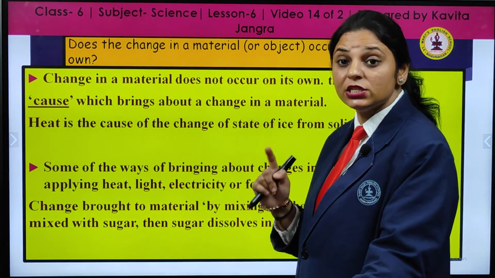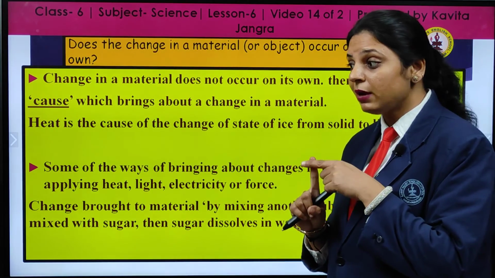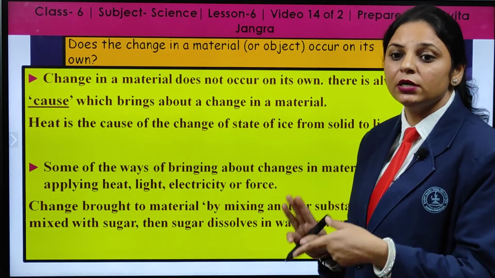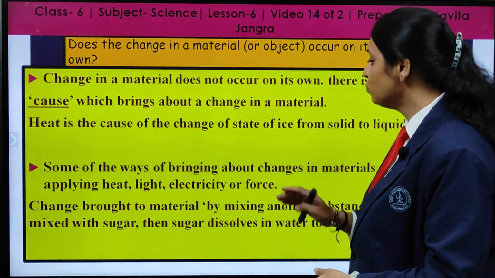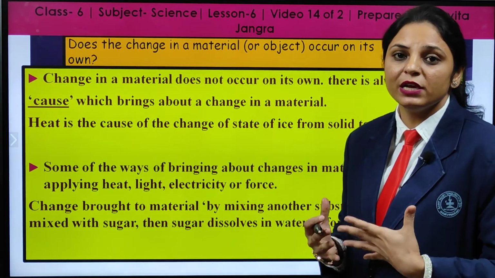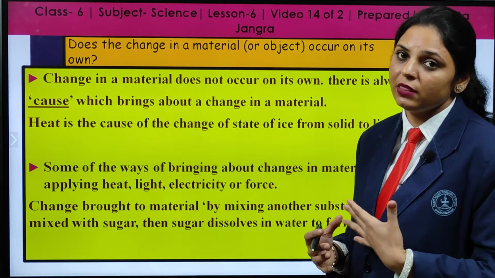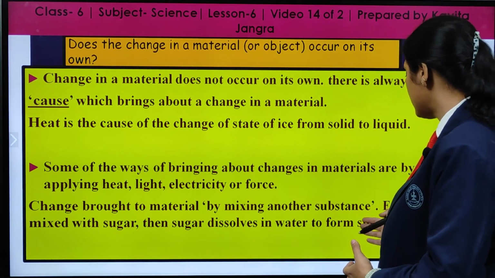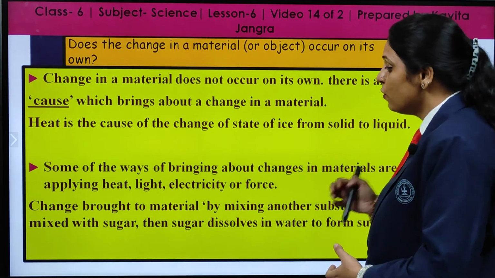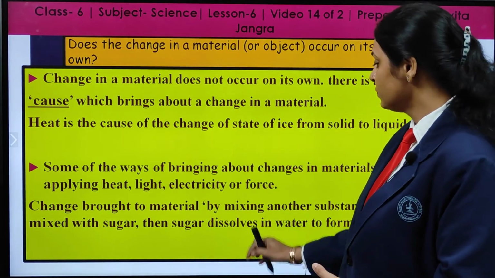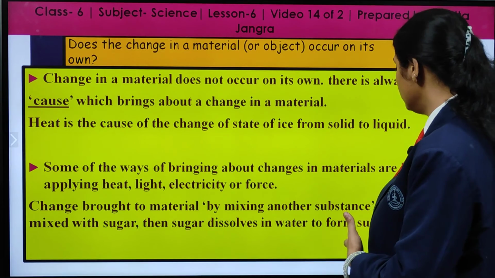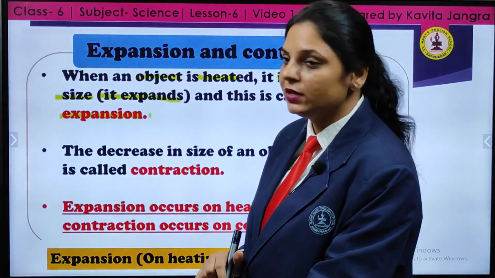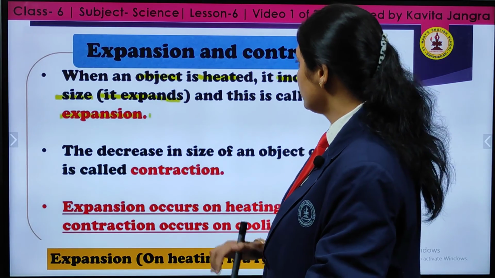Some of the ways of bringing about changes in material: the reason might be heat, second is light, third is electricity, and the fourth one is force. These are the few measures that bring the change in the material. So change brought to material by mixing another substance. That example is water mixed with sugar, and then sugar dissolves in water to form a sugar solution. That means they both combine in composition.